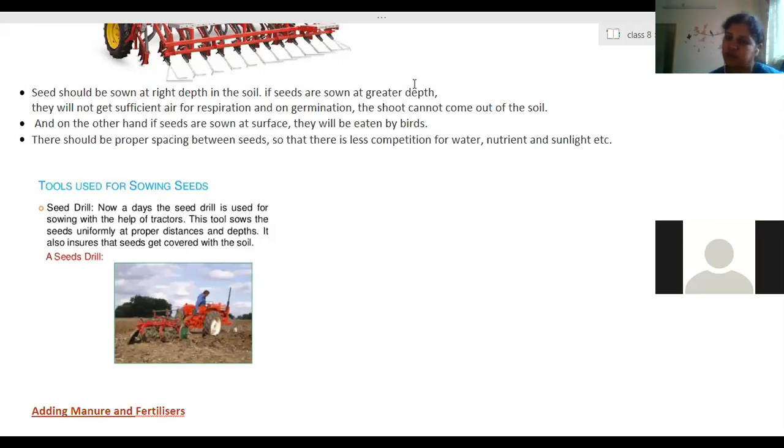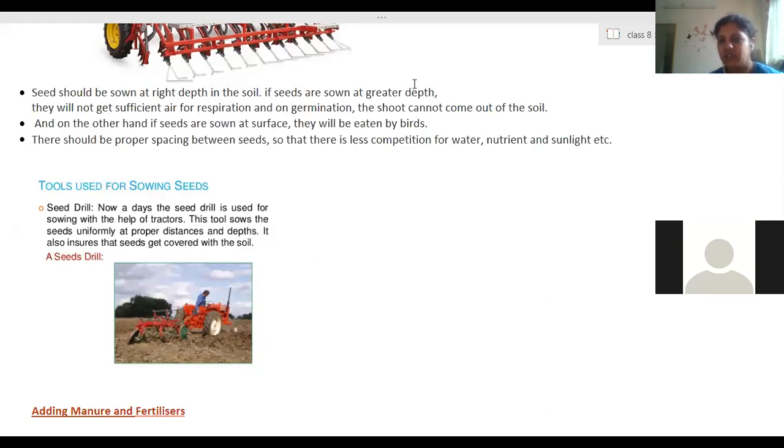This process of composting can also be done with the help of earthworms. Then that type of compost we call wormy compost.